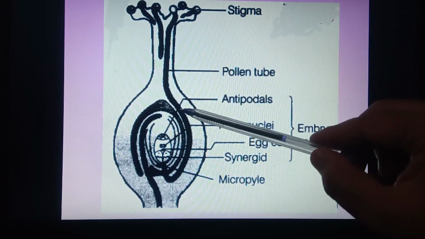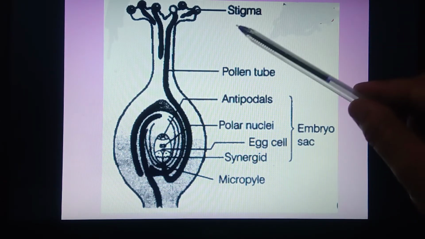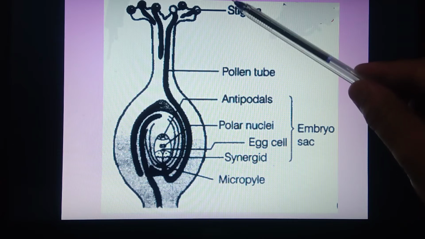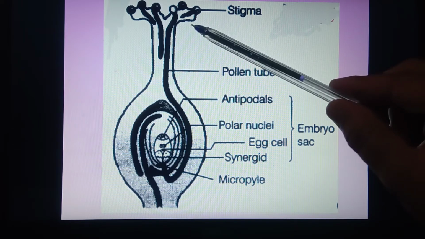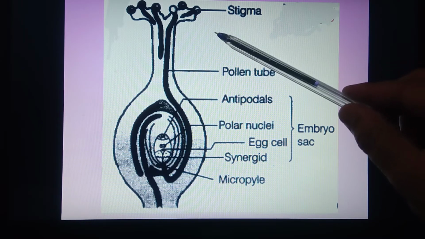In pollen pistil interaction, if wrong type of pollen grains come to the stigma, they are not allowed to germinate.